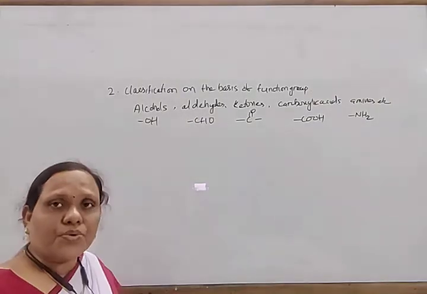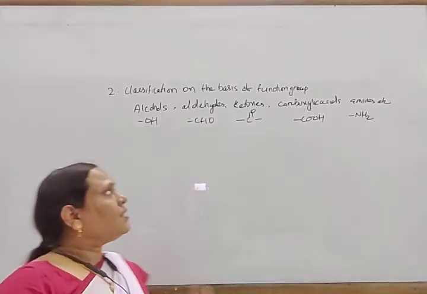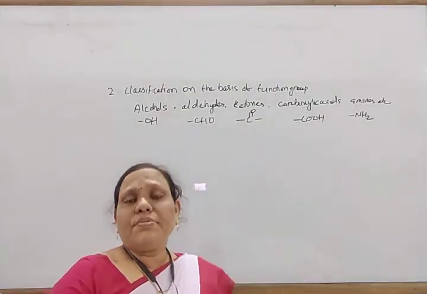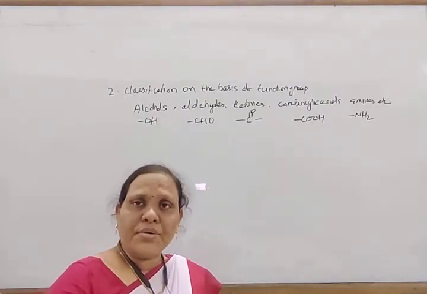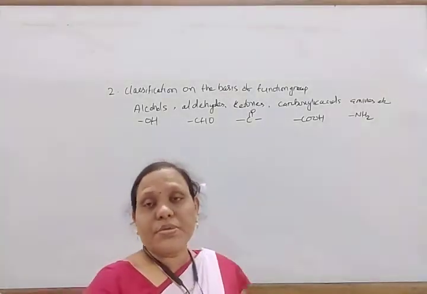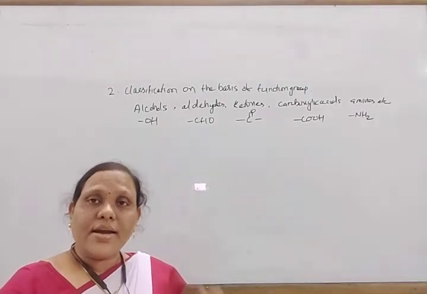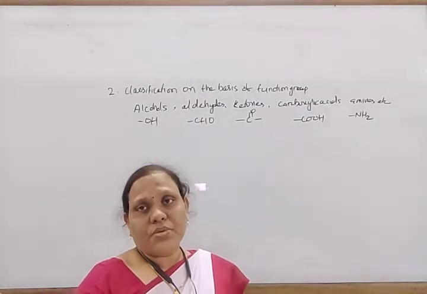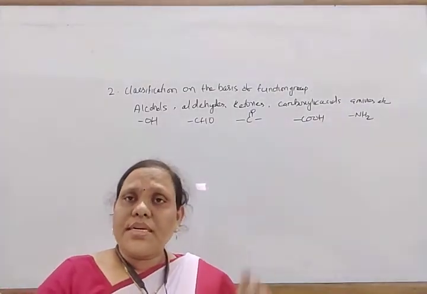So what is a functional group? An atom or group of atoms present in a compound that is responsible for the physical and chemical properties of the compound is known as a functional group. So these are different functional groups. Similarly, other functional groups are esters, amides, and anhydrides. So there are different types of functional groups.